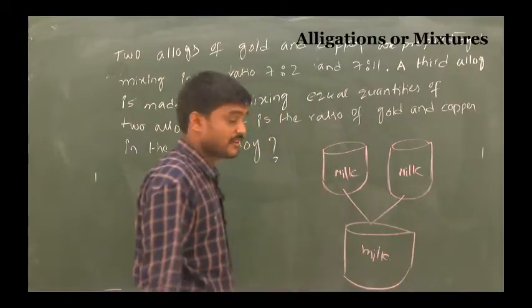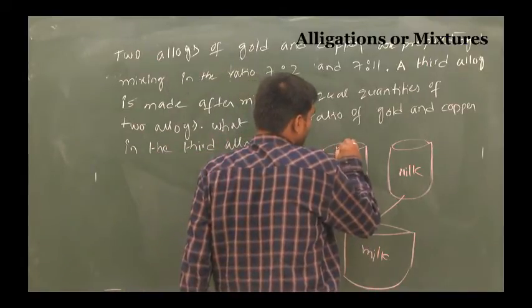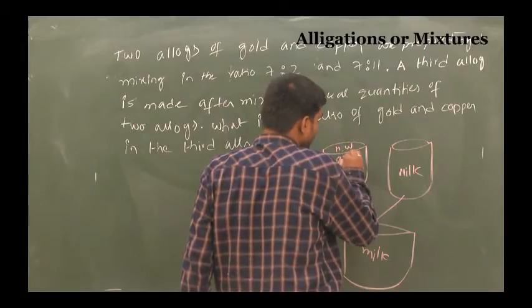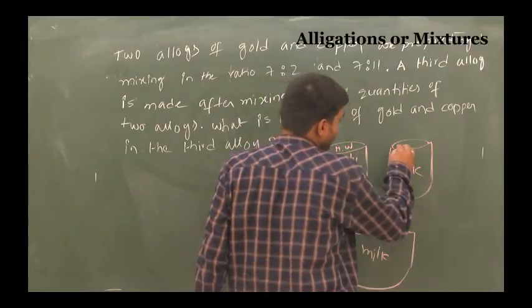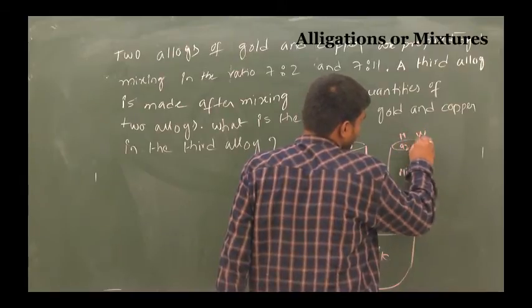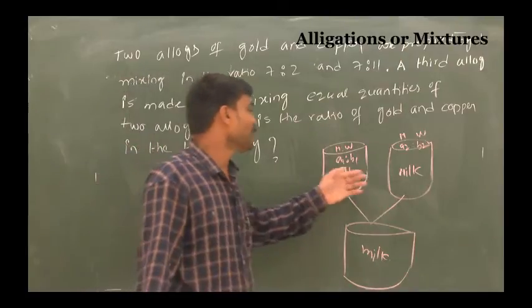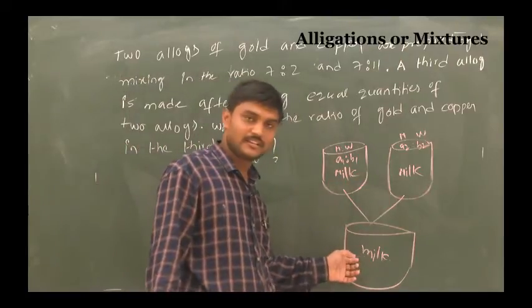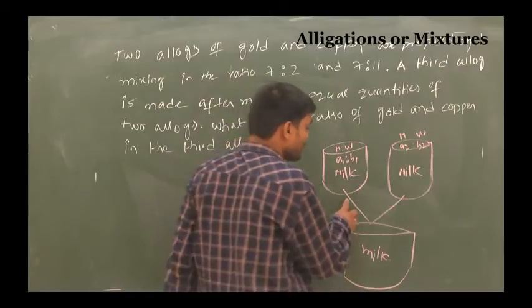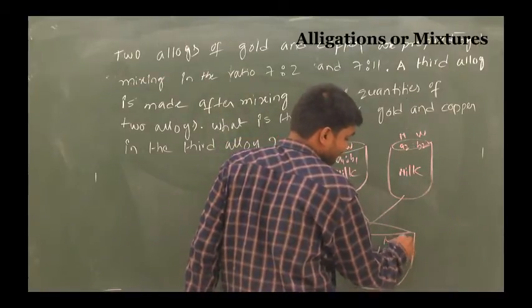What you are asking here: the milk and water ratio here is A1 is to B1, then the milk and water ratio here is A2 is to B2. But we poured them into a third can. What is the ratio of milk and water in the third can?